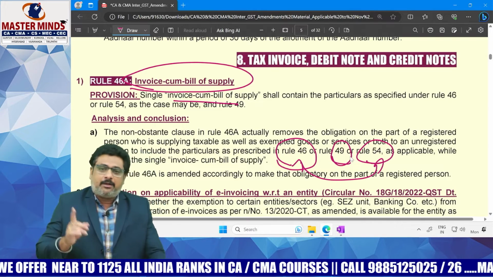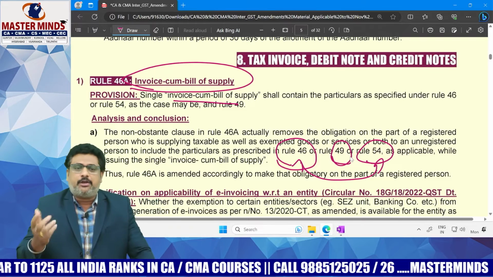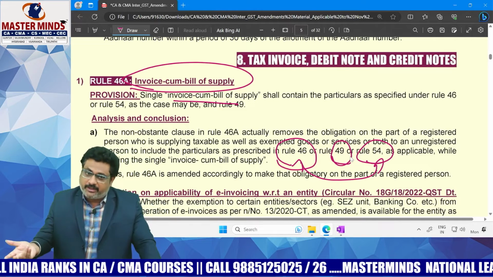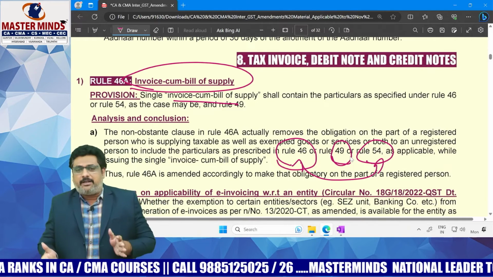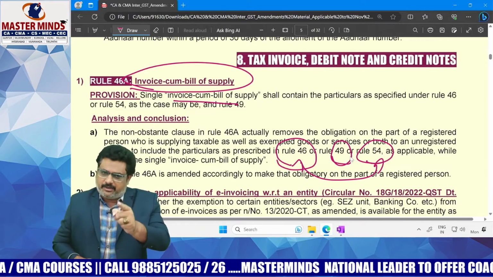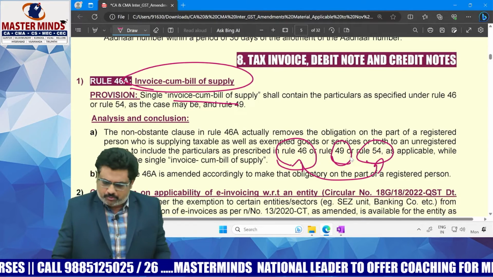The particulars that are specified in rule number 46 and rule number 54. And with respect to bill of supply, rule number 49. As per those rules, the particulars should be there in this single document, invoice cum bill of supply, also. That is the thing we need to remember. Okay.